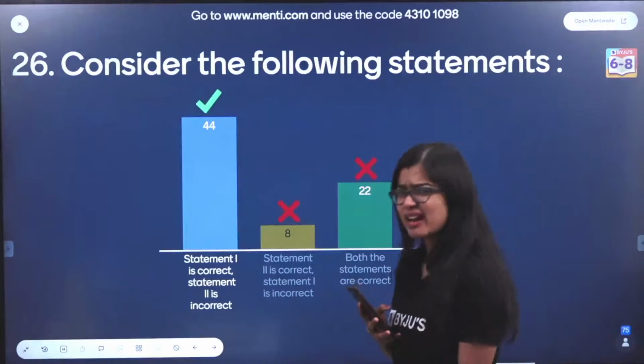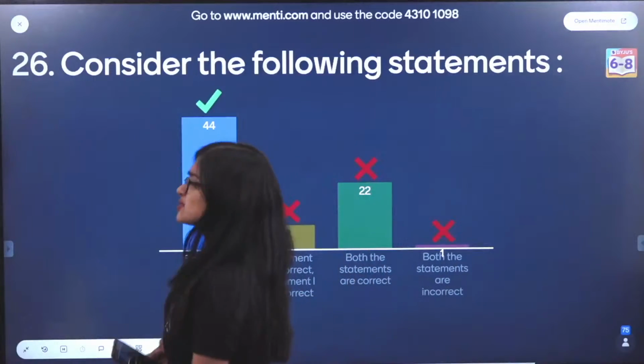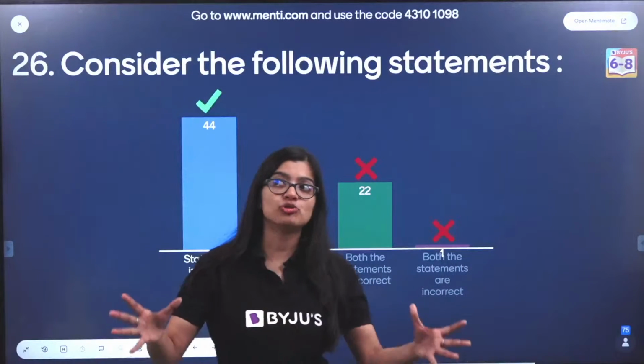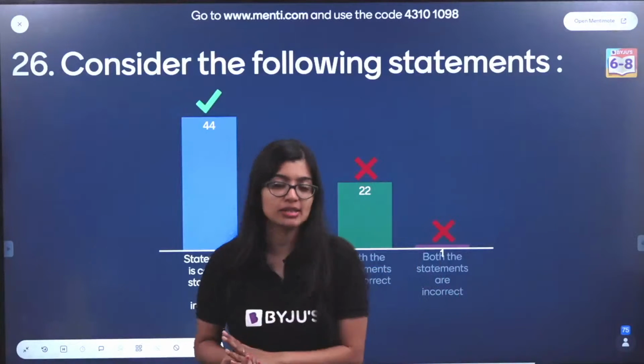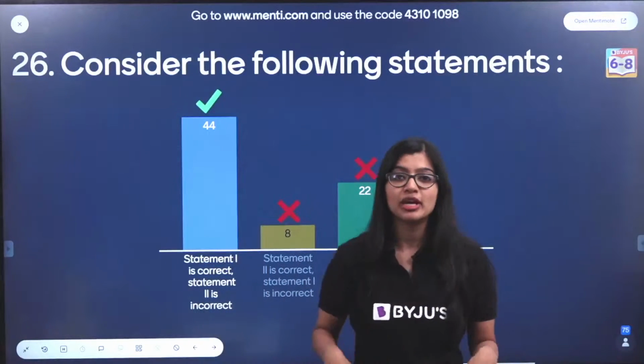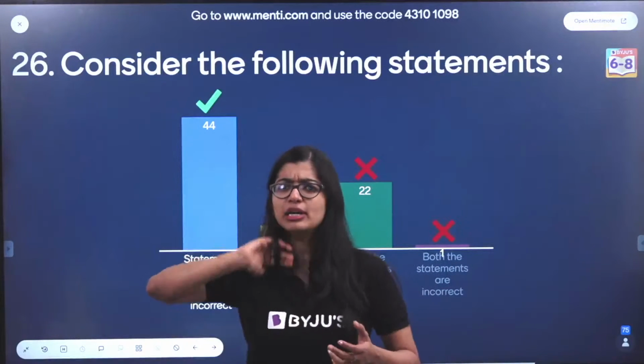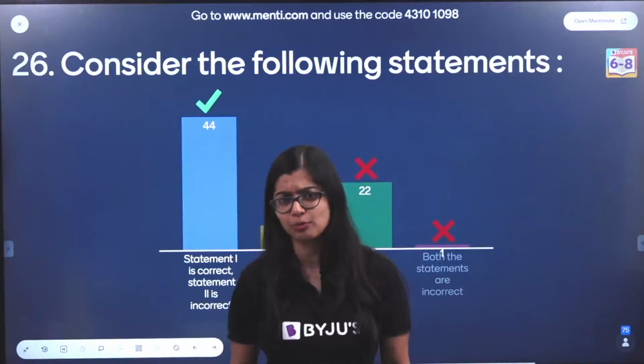Okay, everybody, very good. But I saw some of you got confused saying both are incorrect. Now see, plants cannot absorb, or I would say most plants, I'm not going to say all plants, okay? Because you have some plants called epiphytes, which have the ability to absorb water directly from the atmosphere.